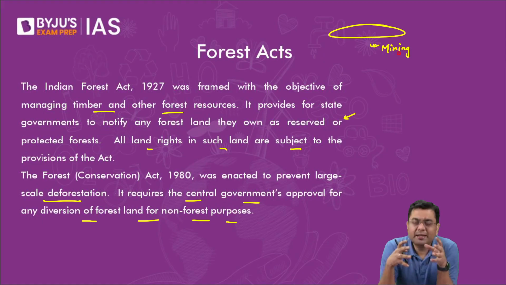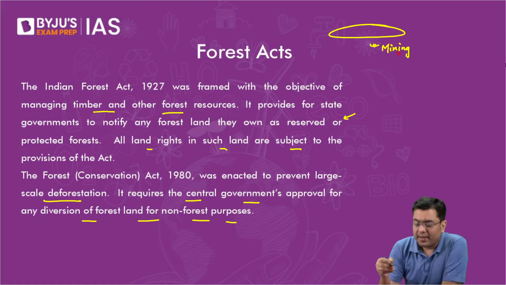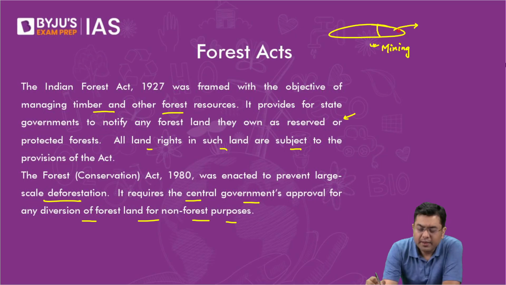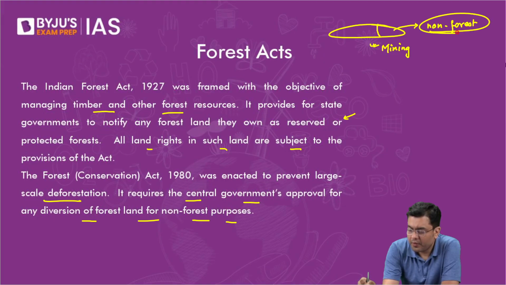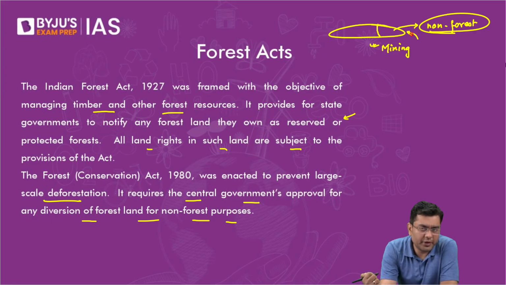So what the state governments started doing is declaring certain areas as non-forest land. And then in those areas, they allowed economic processes to carry on. That is where large-scale deforestation activities were observed all across the country.